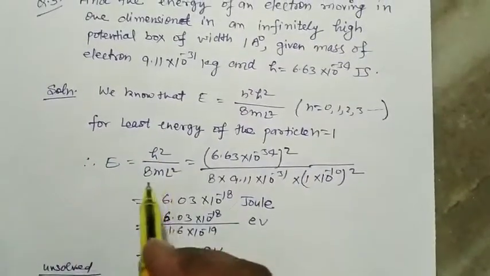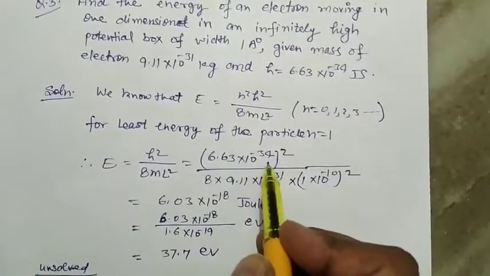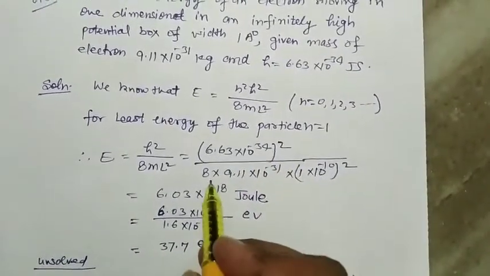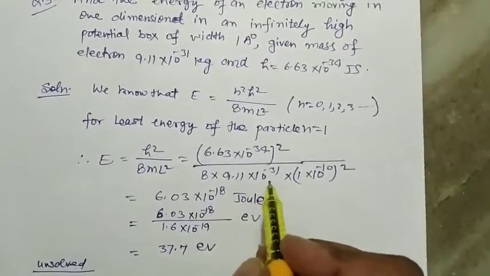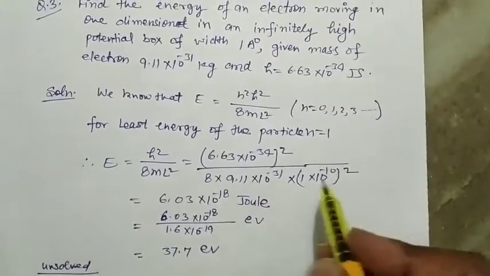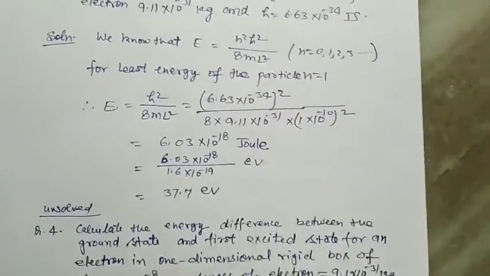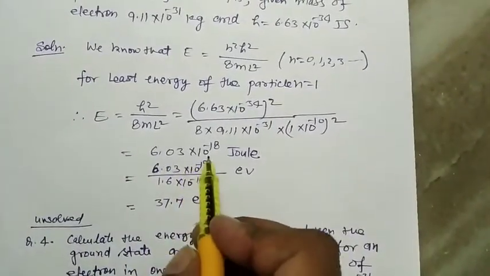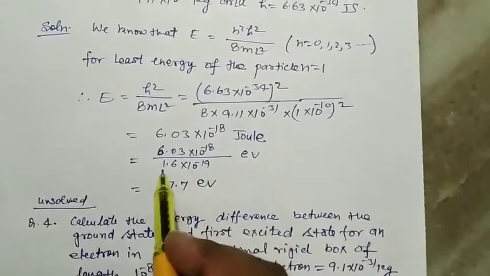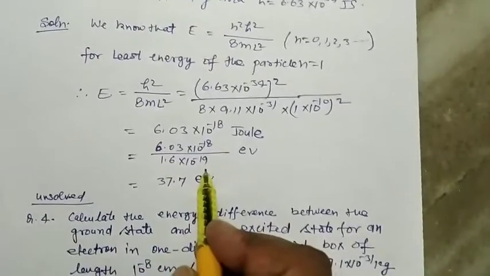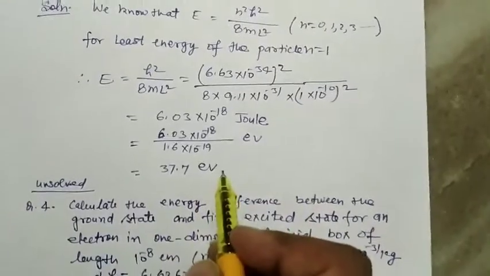Therefore, E is equal to h square upon 8 m L square, that is 6.63 into 10 to the power minus 34 whole square upon 8 into mass 9.11 into 10 to the power minus 31, or L 1 angstrom, 1 into 10 to the power minus 10, whole square. So it comes out to be 6.03 into 10 to the power minus 18 joule, and in electron volt it is divided by 1.6 into 10 to the power minus 19, and finally we get this result E is equal to 37.7 electron volt.